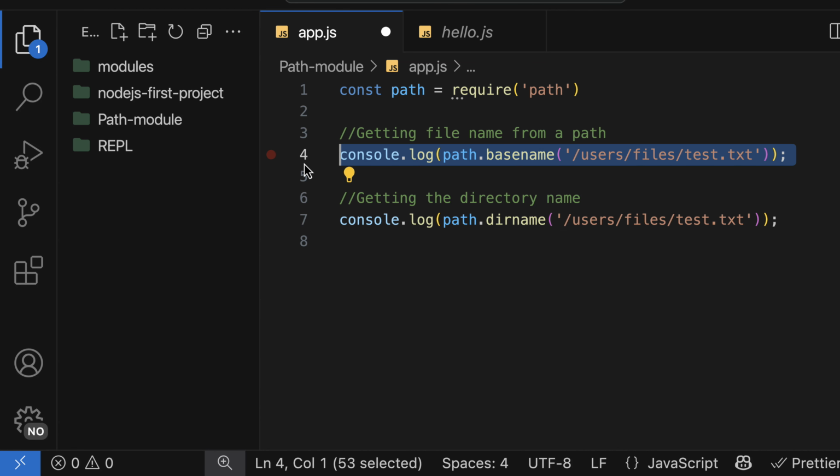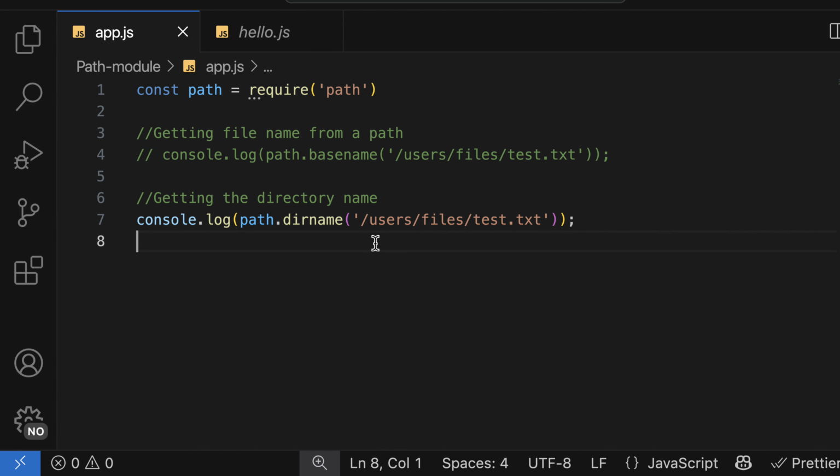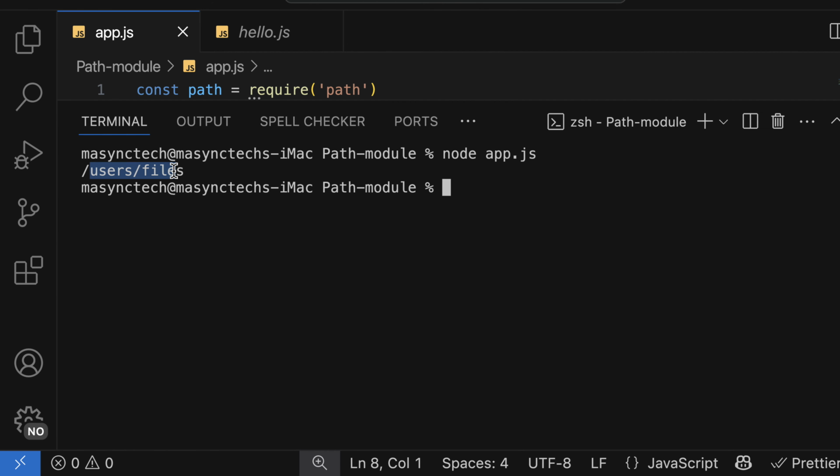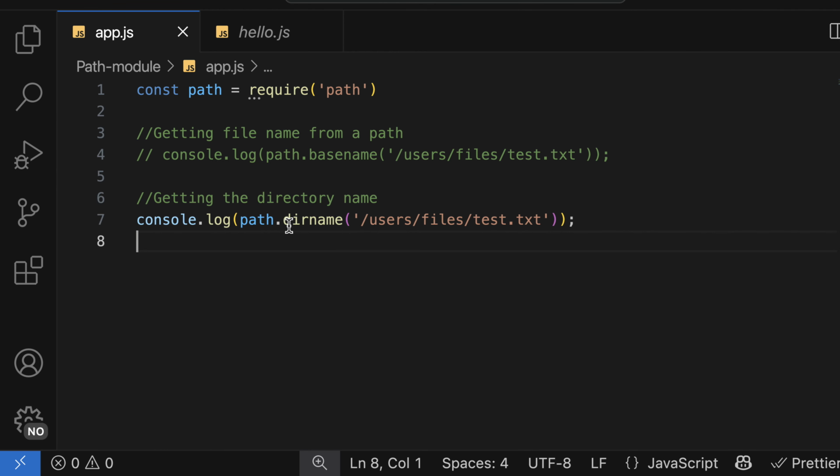So let me comment out this. For this one, what will be the directory name? It is going to be the folders. That's what it means. So in which folders can we find this file? If I check it out in the terminal, it can be found in users/files. So we have two methods, dirname and then basename.